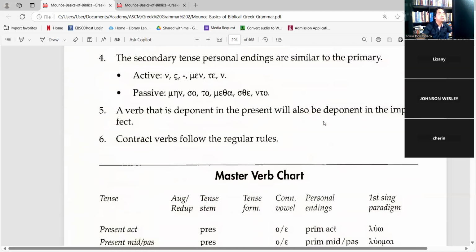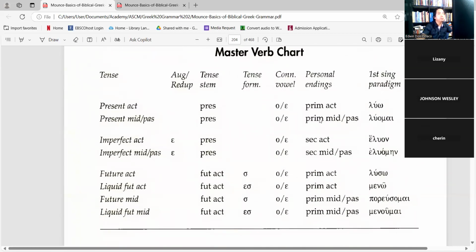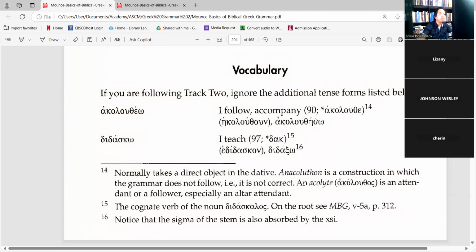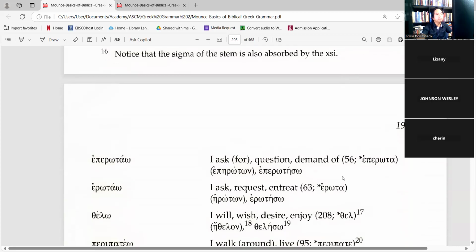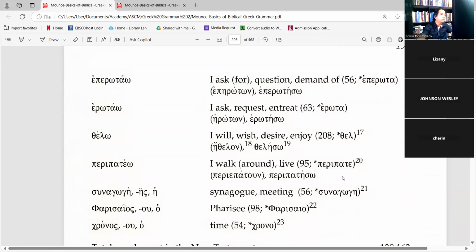We've seen this. Let's go over some vocabulary. Okay, this is akoloutheo, which is I follow or I accompany. Okay? And then didasko, I teach. And then epereo.